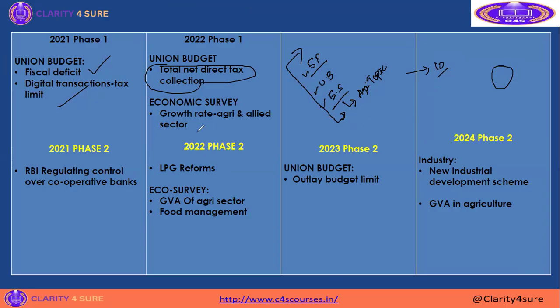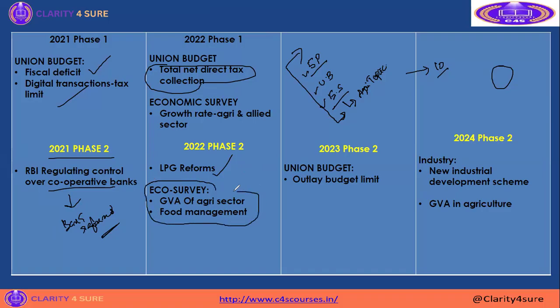Okay, so we will jump into the phase 2 topics. In phase 2, they asked about RBI regulating and controlling cooperative banks. Still, the topic is bank reform only. Then in phase 2 of 2022, the LPG reform question was asked, which is one of the easiest questions. One more question was asked in 2021, and here one of the easiest questions from the Economic Survey was asked.